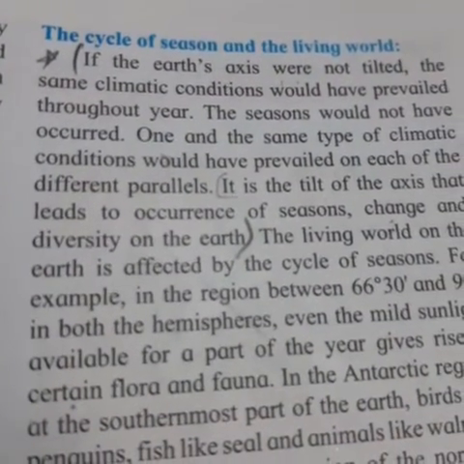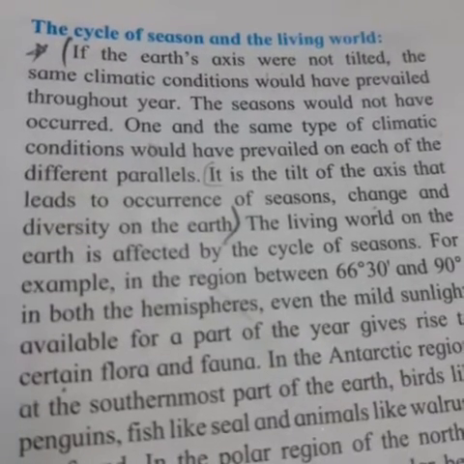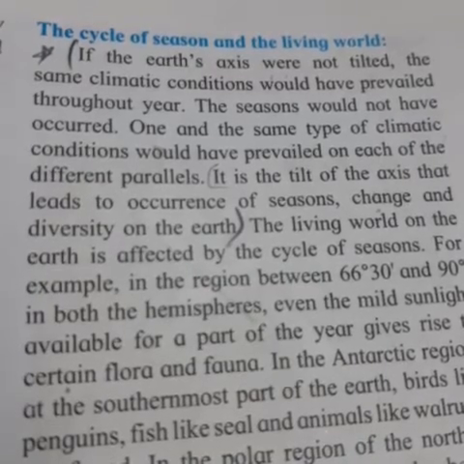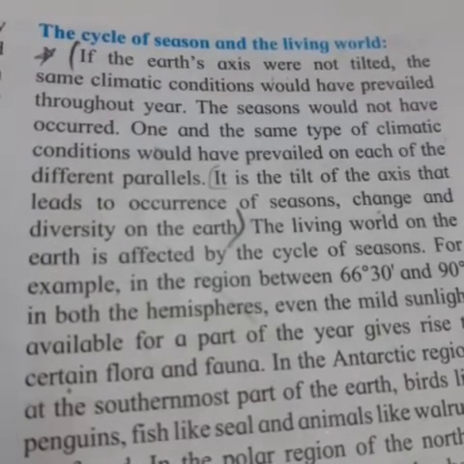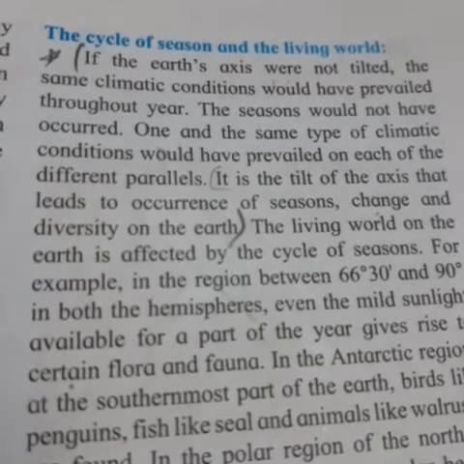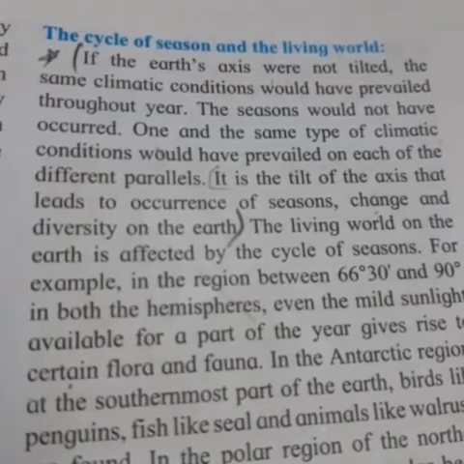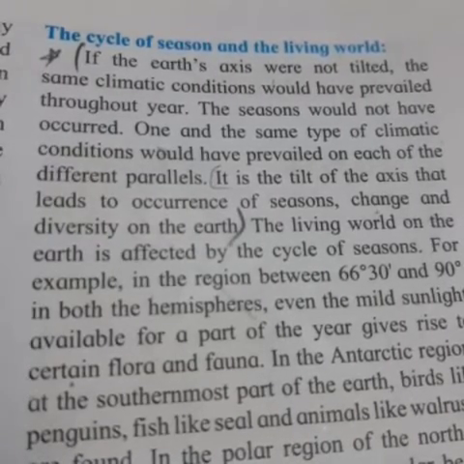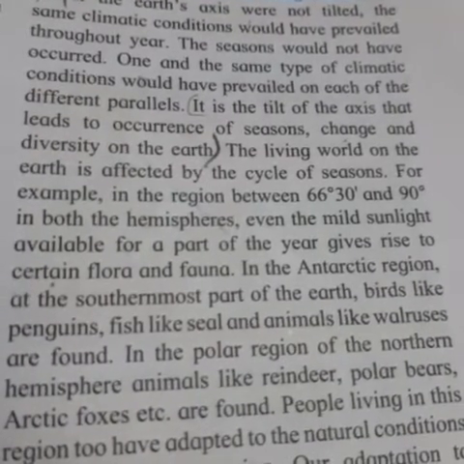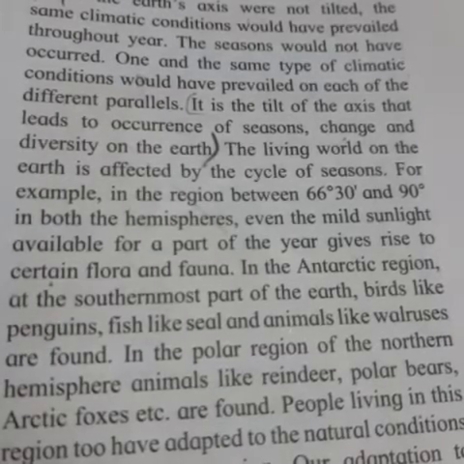The cycle of season and the living world. If the Earth's axis were not tilted, the same climate condition would have prevailed throughout the year. The seasons would not have occurred. One and the same type of climatic condition would have prevailed on each of the different parallels. It is the tilt of the axis that leads to the occurrence of season, change and diversity on the earth.